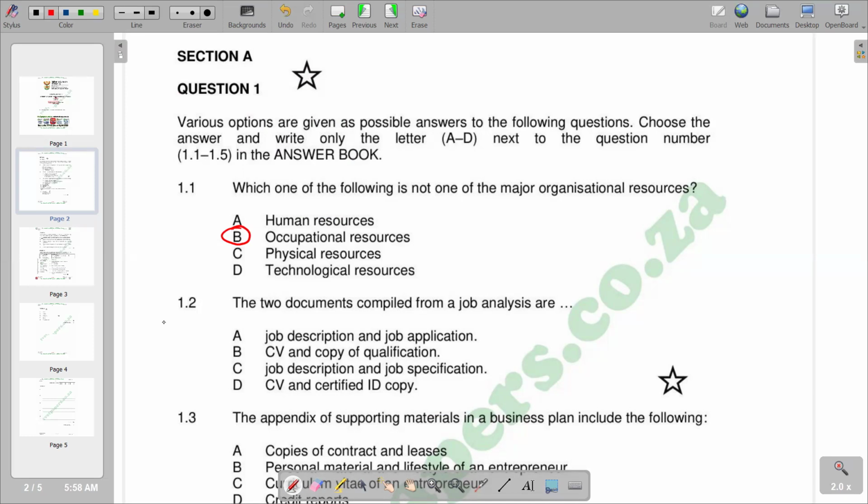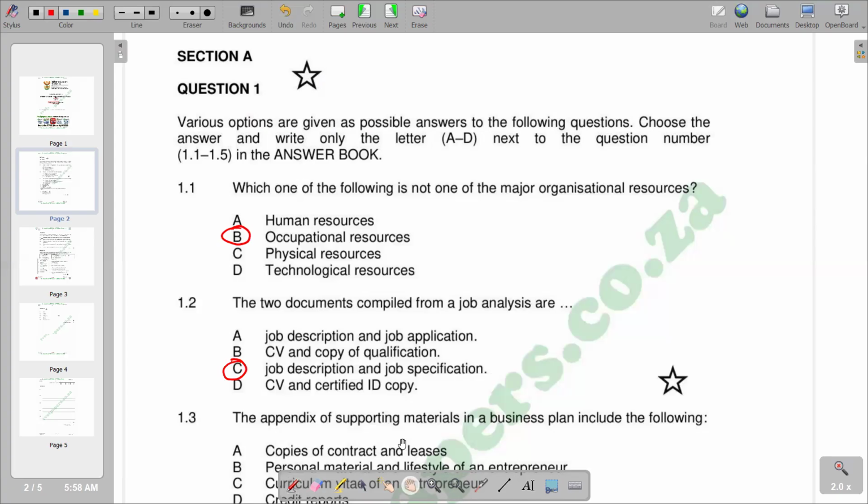So we go to 1.2, the two documents compiled from job analysis. So you'll see that according to job analysis, the two documents that should be compiled, we have the job description and also we have the job specification. So we have C as the correct response.